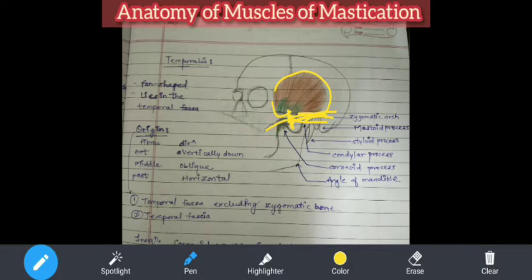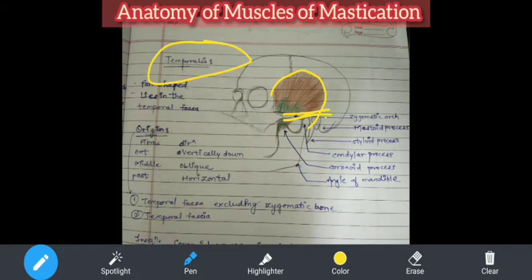Now the complete temporal bone, that is this. So the temporal fossa, excluding the zygomatic bone, is giving rise to the temporalis muscle, and the temporal fascia also. So can you see this? Above the temporalis muscle there is a temporal fascia. I have that diagram, I will show it to you.